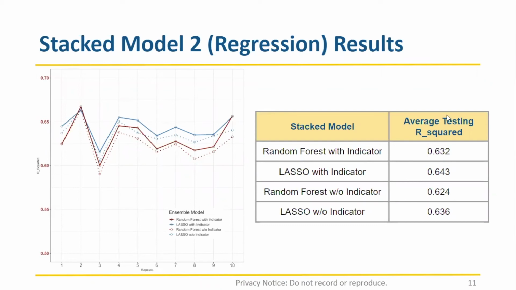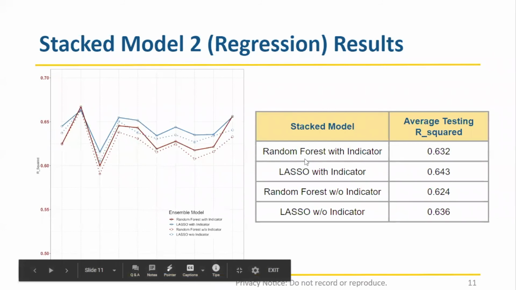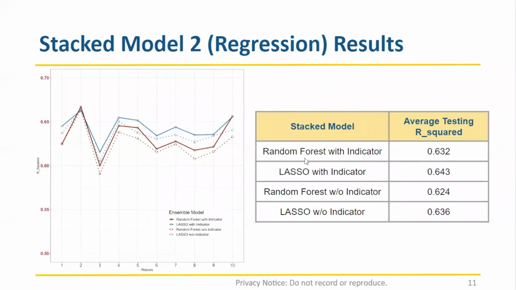As in the table, we could observe that using random forest as the stacked model in the second step will underperform the case when we are using lasso as the stacked model. And also from the table, we could see that the indicator provides useful information in predicting 28-day strength, as the models with the indicator outperform the models without the indicator.